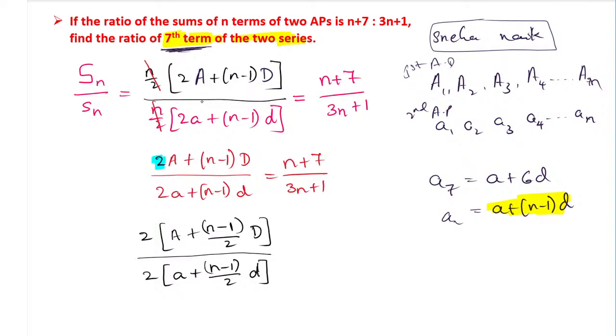You may ask why I have done it this way. I will tell you, one second. The 2 that I have taken outside the bracket, inside it will be a as it is. But here we don't have a 2, yet we have taken the 2 outside, so we have to make sure we have divided by 2.